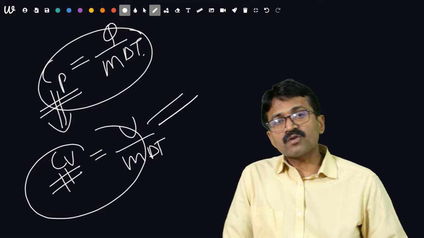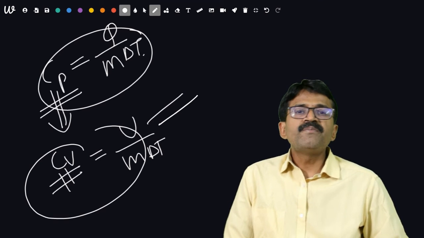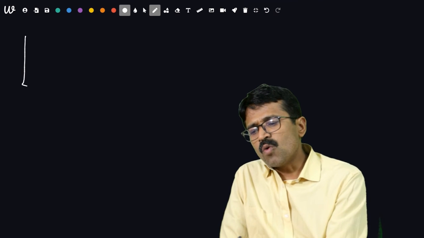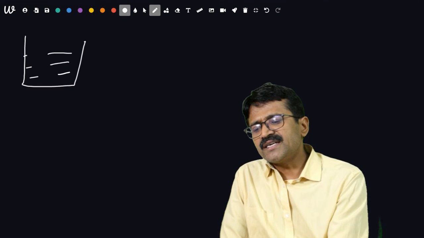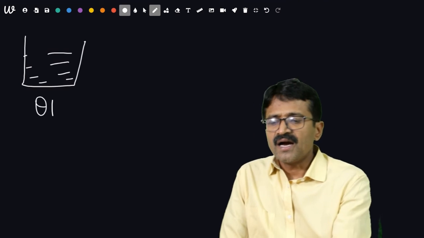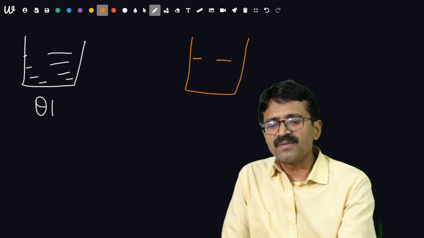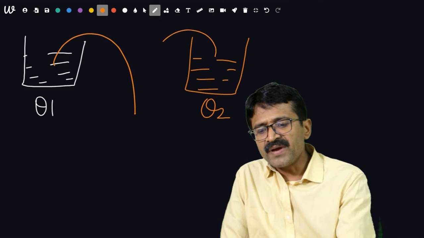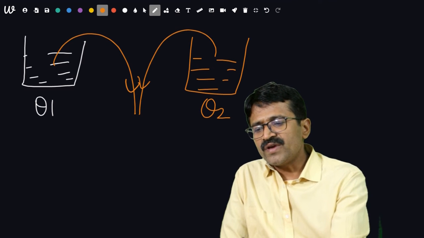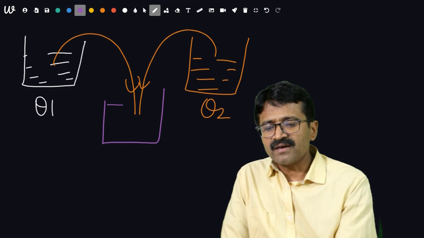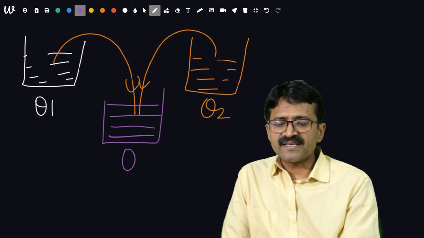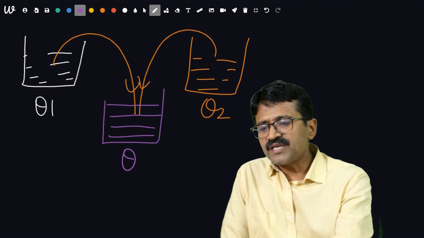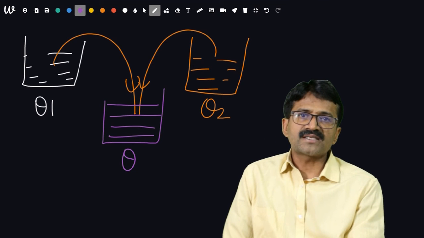Now, another question is, what about mixture of two liquids? If we are having two liquids, one is filled in a tub, its temperature is supposed to be θ1. Another is filled in this tub, its temperature is θ2. These are mixed. After mixing, we fill in this portion. Its final temperature is supposed to be θ. Now, what will be the change in temperature?